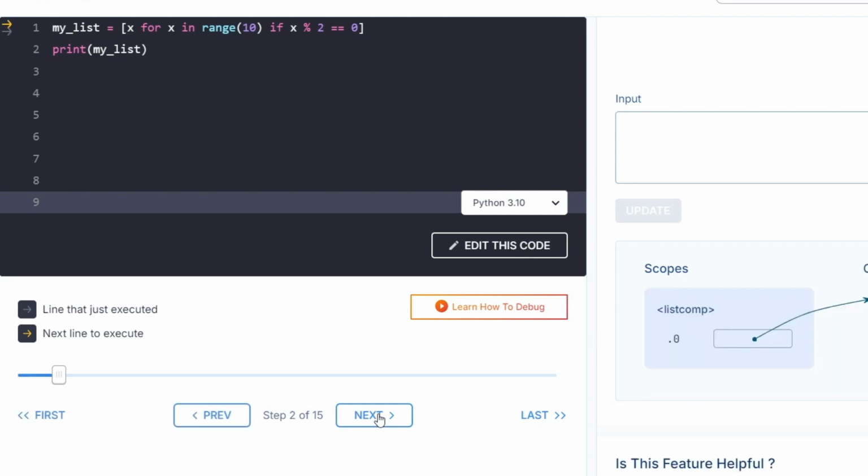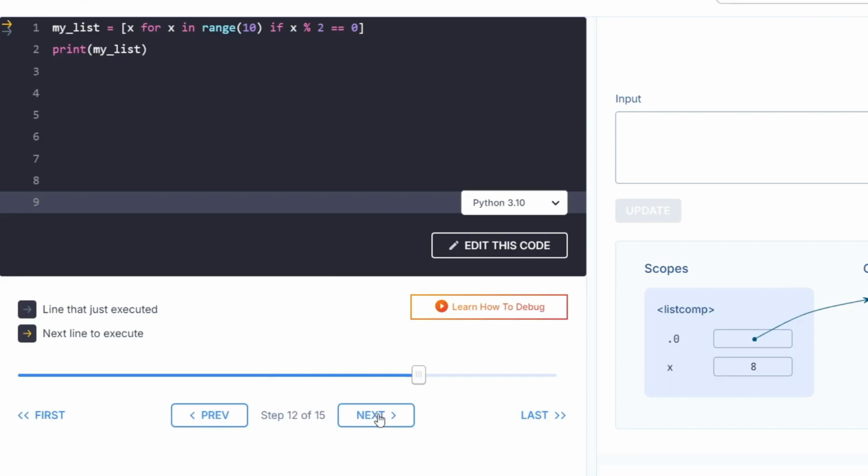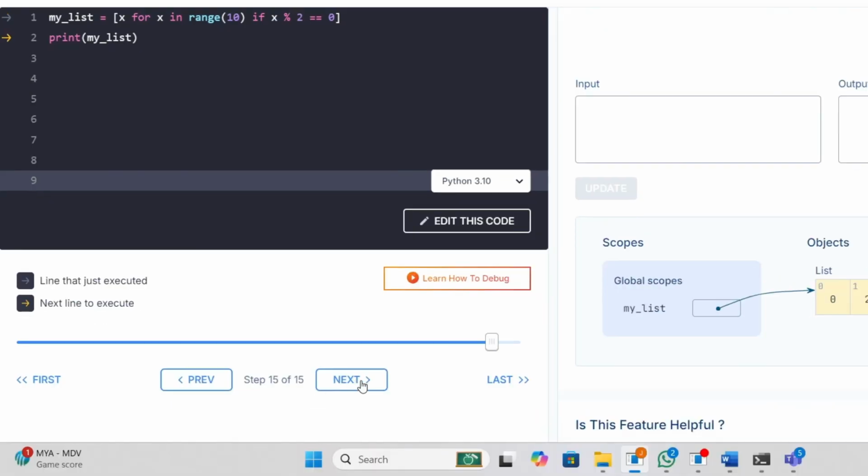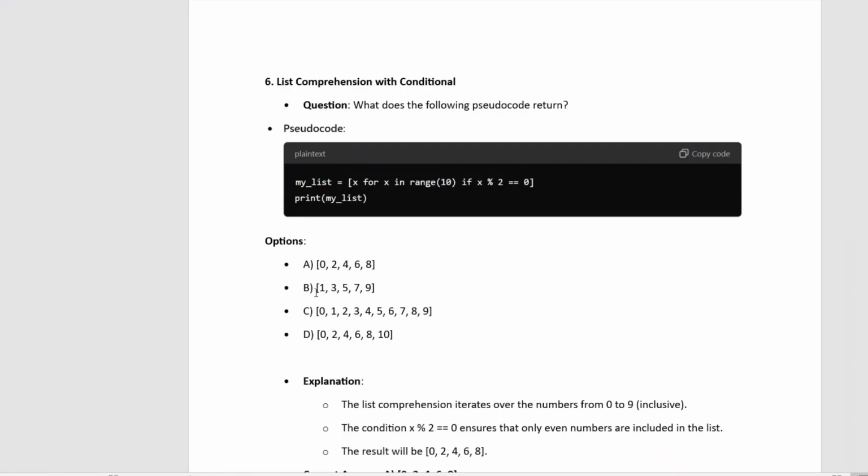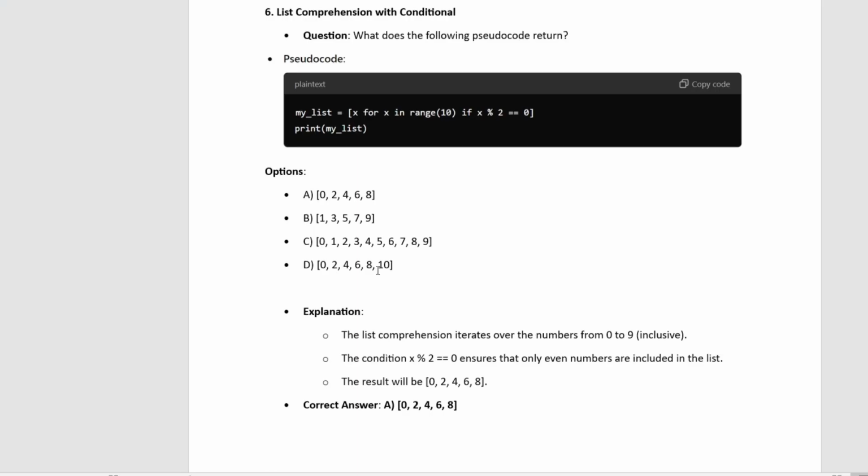Okay. So the first value 0 will be printed, 2 will be printed because it is divisible by 2, and 4 also, 6 also divides, and 8 also divides. So the output is 0, 2, 4, 6, 8. This is our output. The correct answer is 0, 2, 4, 6 and 8. Okay, the answer is A.